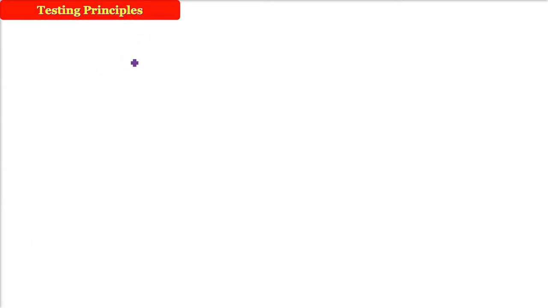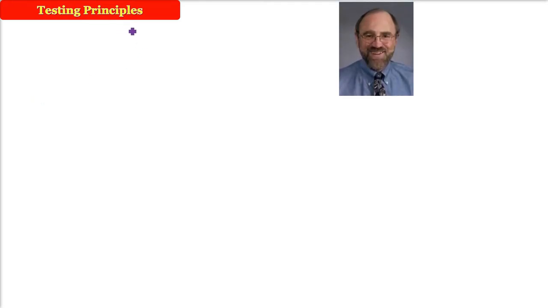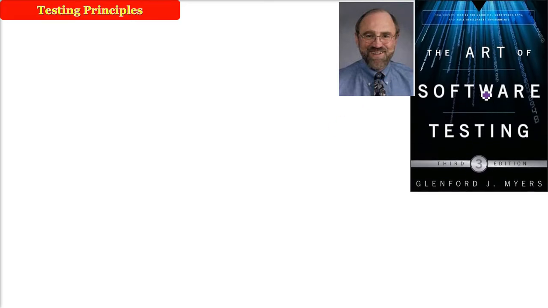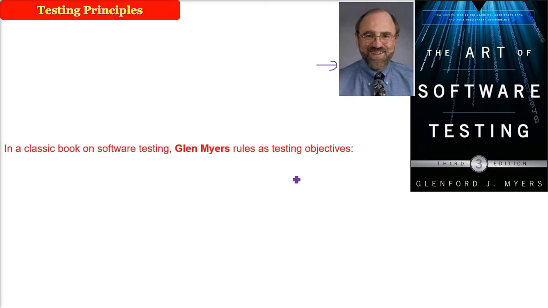Testing principles. So once you have written the code, you need to verify and validate the code. For that, we will use the testing principles, which need to be known. Now here is Glenford J. Myers. He has written a very famous book called The Art of Software Testing. This is a classic book on software testing. So he gave certain rules.